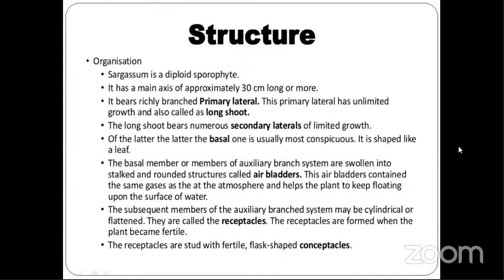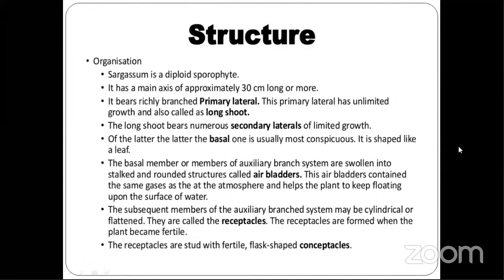The subsequent members of the auxiliary branch system may be cylindrical or flattened. They are called receptacles. These receptacles are flattened and formed in the nodes or internodes, and they form fertile branches. These receptacles have flask shaped structures called conceptacles. Now these conceptacles have the origin of the sex organs which help in sexual reproduction.